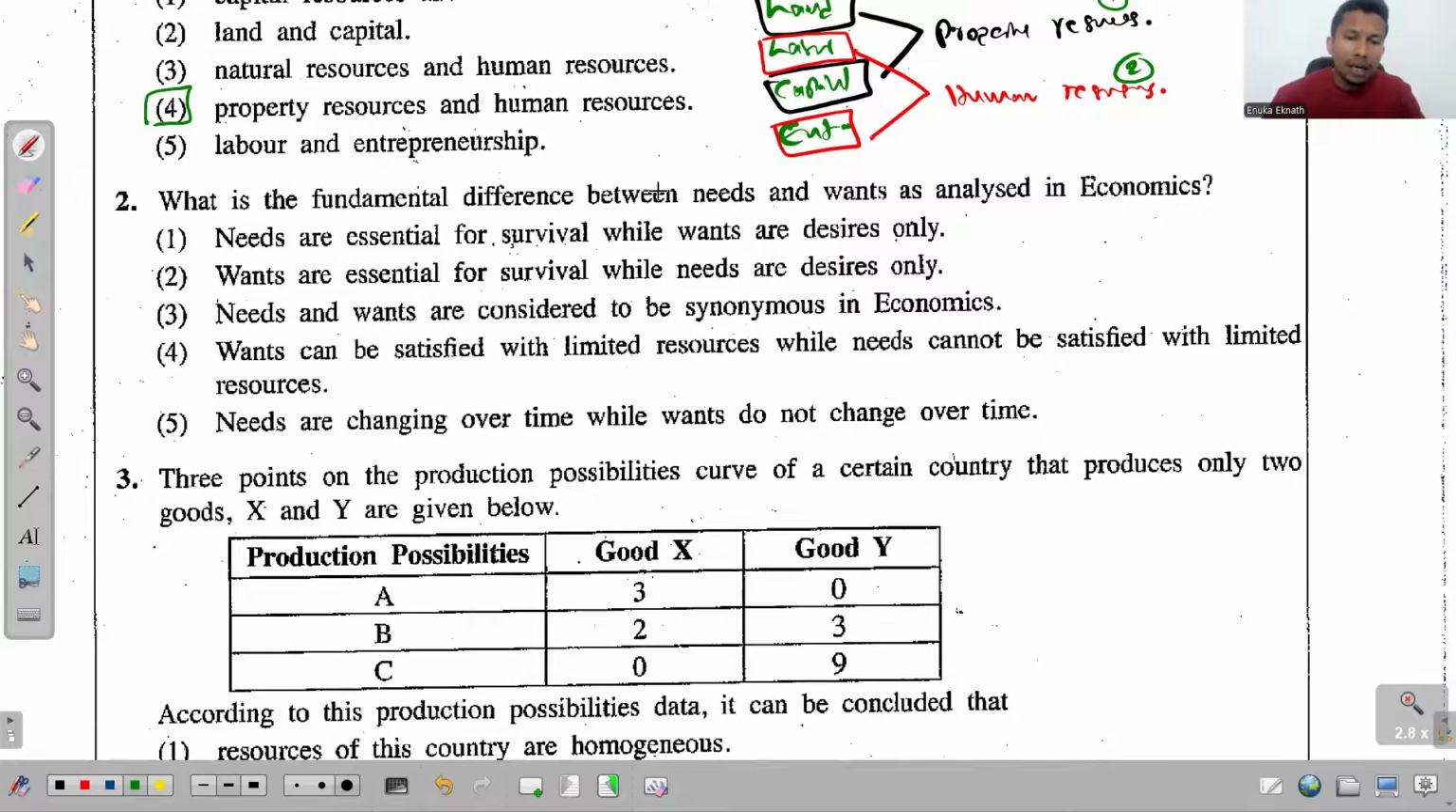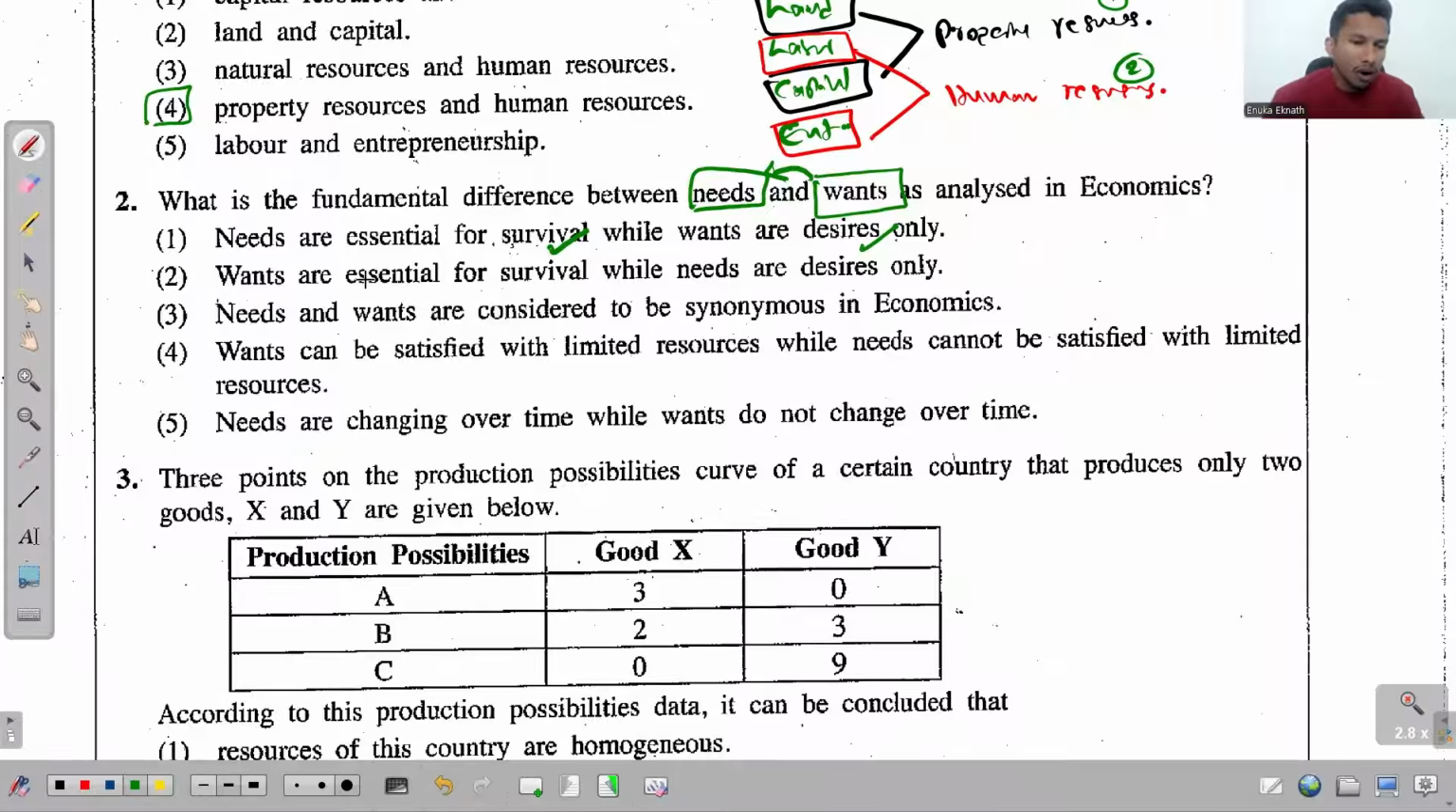Look at question number 2. What is the fundamental difference between needs and wants? By definition, needs are the basic requirement needed for human survival, and wants are the different forms of fulfilling needs. If you look at the first one, needs are essential for survival, yes, true, while wants are desires only. Yes, wants are the different forms of fulfilling needs, and both communicate the same idea.